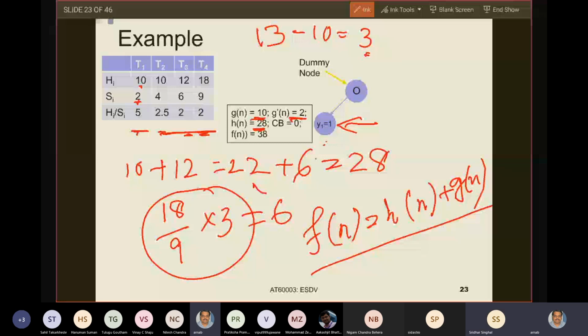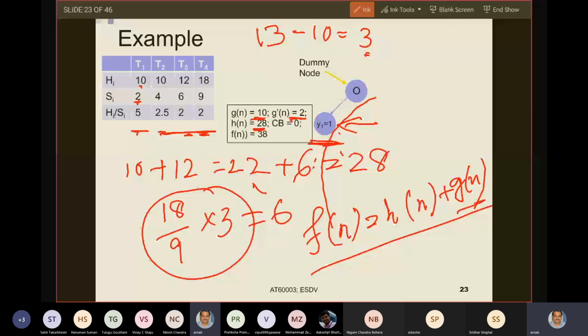Yes, sir. Now if you consider the path from the root to any leaf through y equals 1, what is the upper bound? GN plus HN. Fn is also an upper bound, but part of this upper bound is an actual cost, GN. Because HN is an upper bound, HN plus GN is also an upper bound.